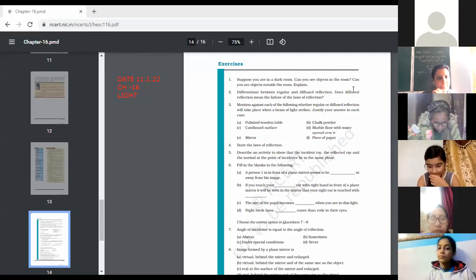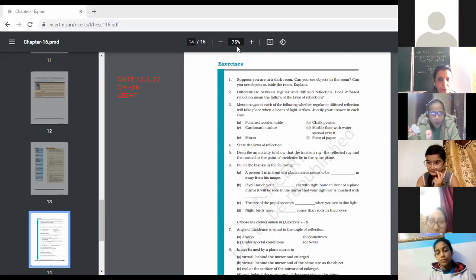No, ma'am, we cannot see in a dark room, but outside the room we are able to see something. Because outside the room there is light, and due to reflection, that light reaches our eyes. Only then are we able to see the objects.